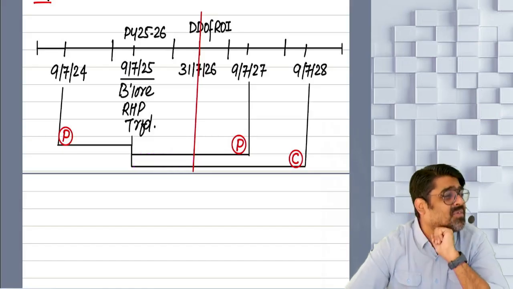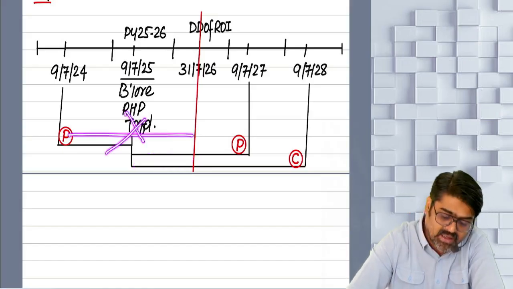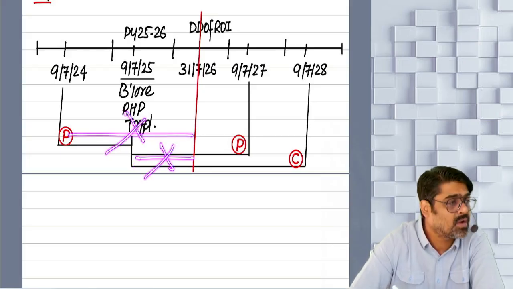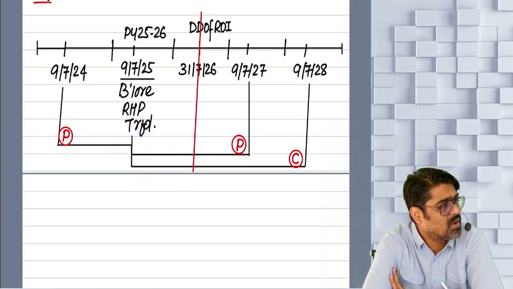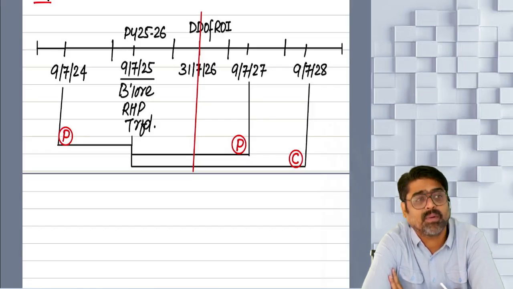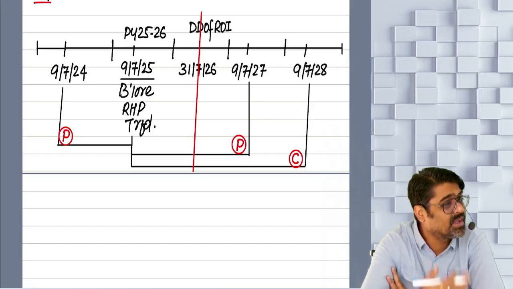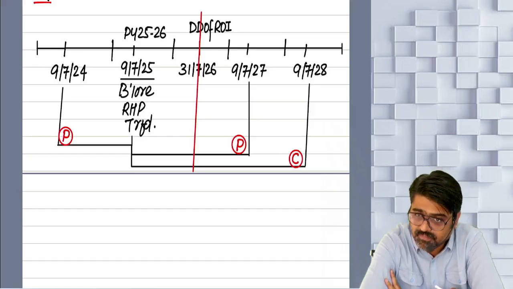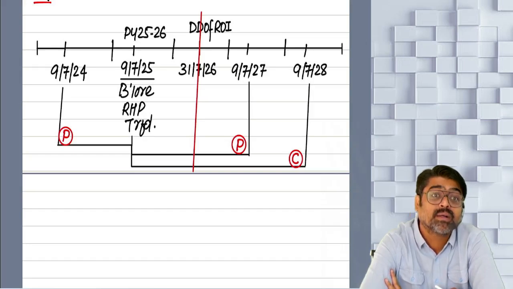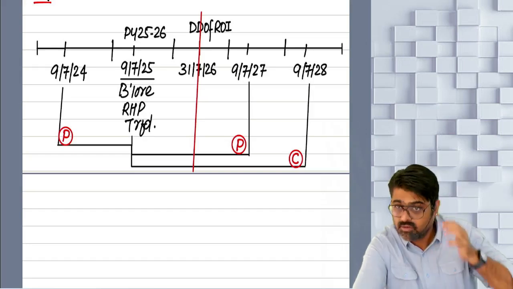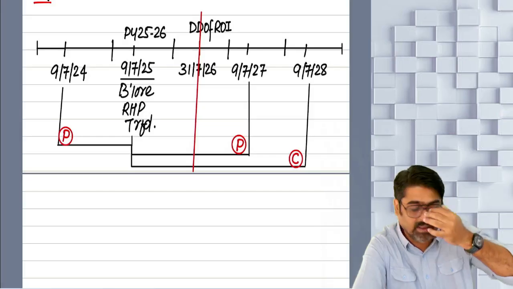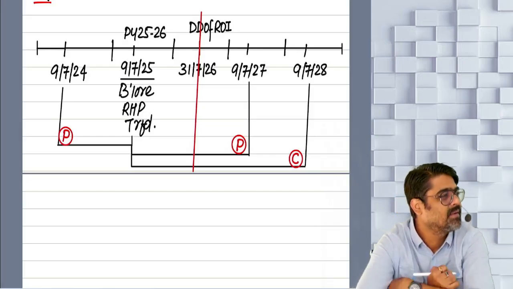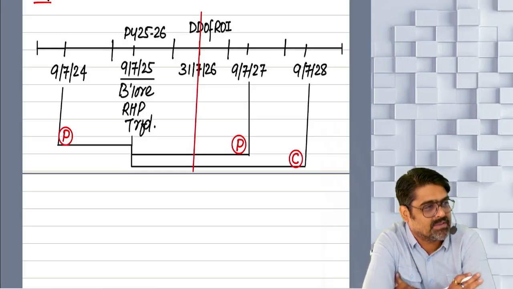But what if purchase could not be made, construction could not be made on or before the due date of filing your ROI or actual date of filing your ROI, whichever comes earlier? What if the purchase or construction could not happen? Then at least deposit the amount in the CGD account. So go to any bank, tell them that you want to open a CGD account. Any scheduled bank, you are supposed to go to a nationalized bank, yes or no? Just like SBI and Bank of India, Punjab National Bank, yes or no?